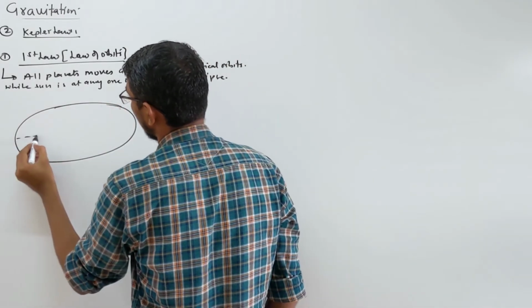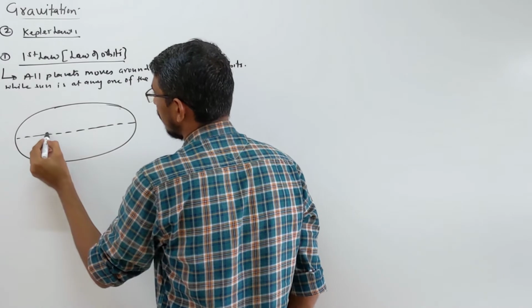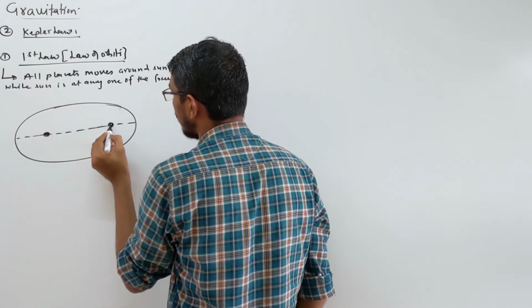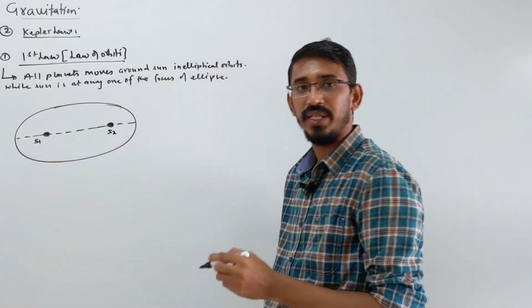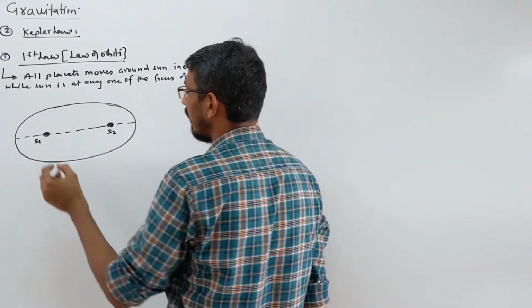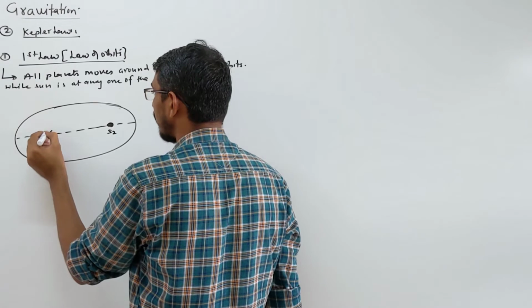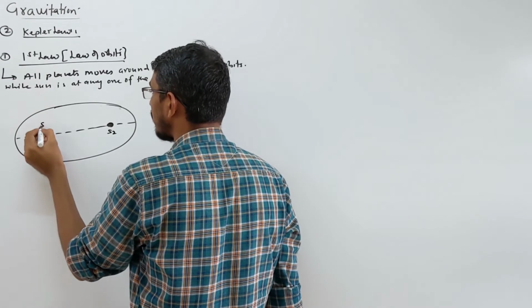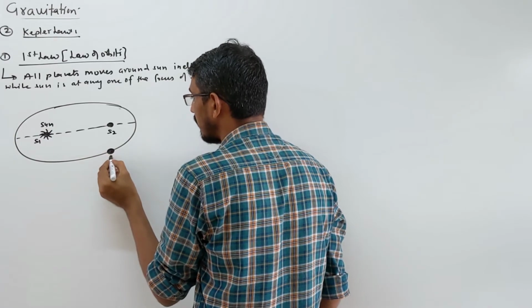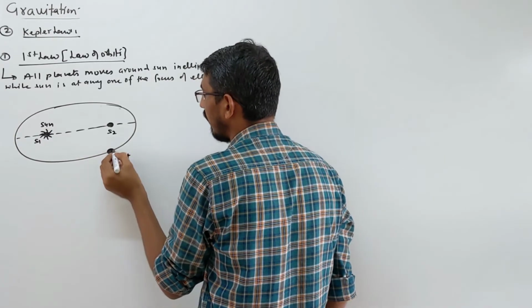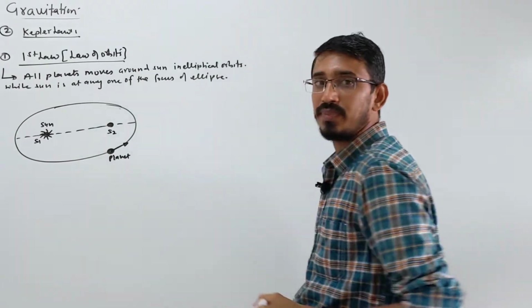You see that this is one focus, there is another focus here, right? Let's give them names S1 and S2. It has two foci, right? So they're saying the sun is placed at any one focus. Suppose you put the sun here, it doesn't matter, or you put it at that point. So this is your sun. Then the planet will be moving around the sun in this elliptical orbit. This is your planet, moving like that, okay? Right? Yes.